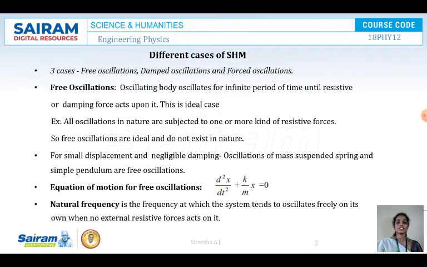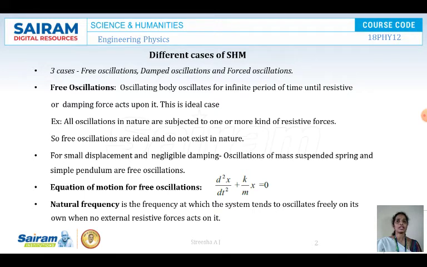Now for a small displacement and negligible damping, oscillations of a mass suspended on a spring and a simple pendulum are assumed to be free oscillations. Now what is the equation of motion for free oscillations? It is d square x by dt square plus k by m into x equals 0. This expression we have already derived in the previous sessions. Here we have also shown that natural frequency is the frequency at which the system tends to oscillate freely on its own, with no external resistive forces acting on it.